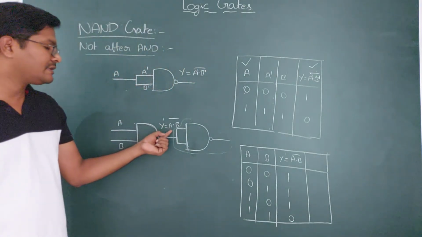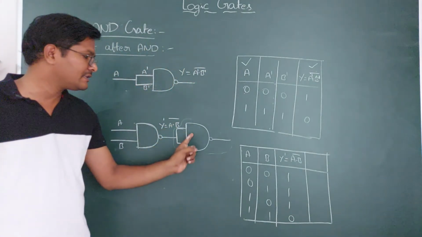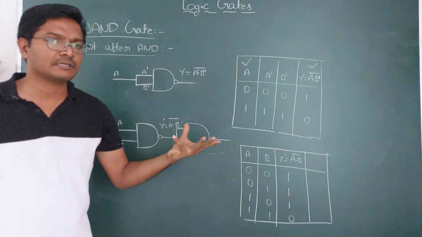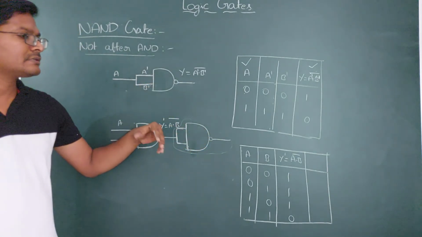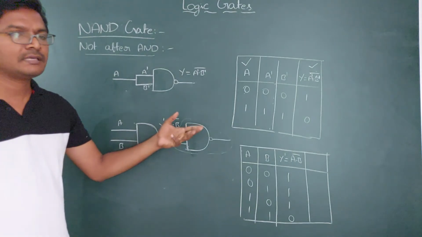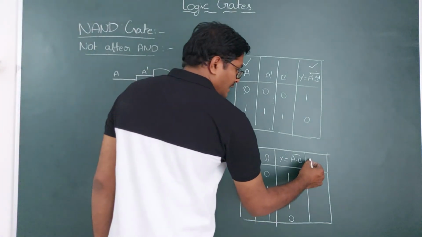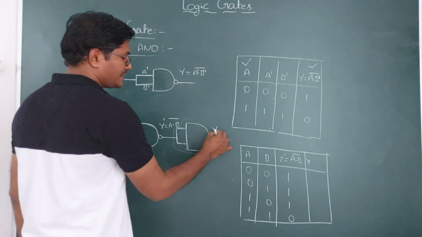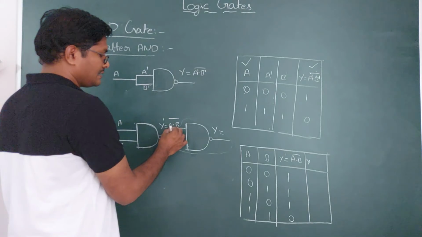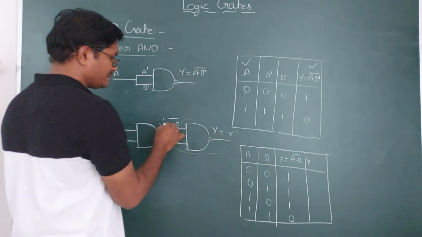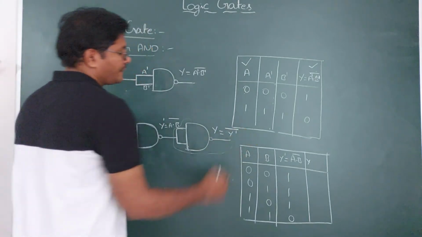Okay. So this signal is coming towards the NOT gate. NOT gate means reverse. The NOT gate makes the A into B bar signal reverse. What is the final expression you are getting? Y dash bar.